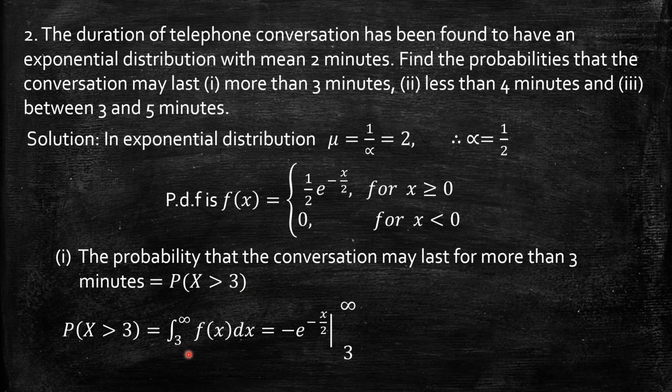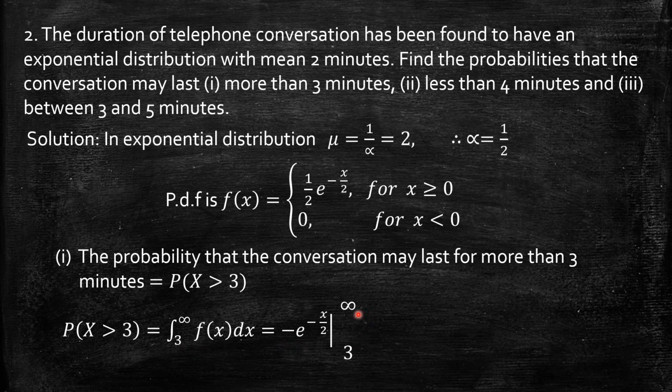Here I have taken it as it is, so define f of x from 3 to infinity, where f of x in this interval, the positive number line, is already defined as 1 by 2 e power minus x by 2. 1 by 2 times the integral of e power minus x by 2 is e power minus x by 2 by minus half. The half and the outside half cancel, giving minus e power minus x by 2, which I have written here already.